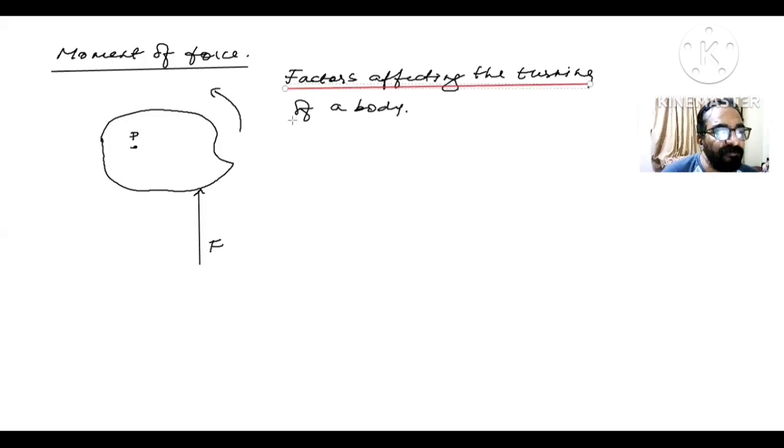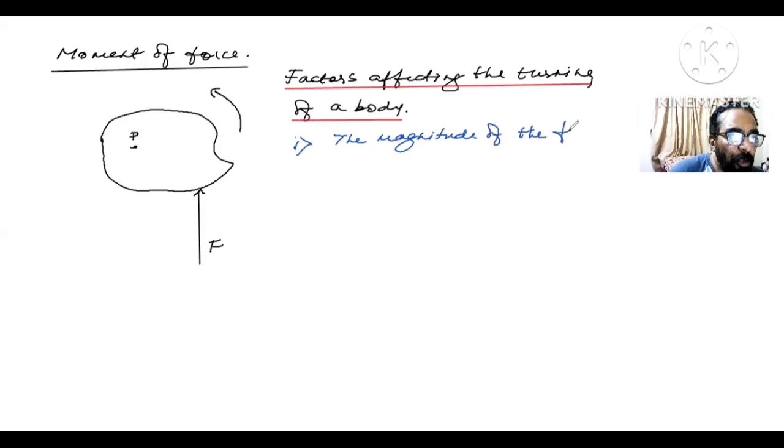What are those two factors? The first one depends upon the magnitude of the force applied.